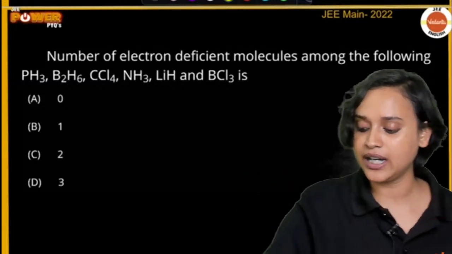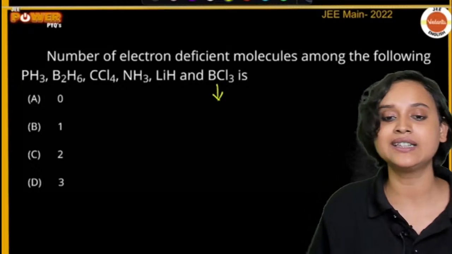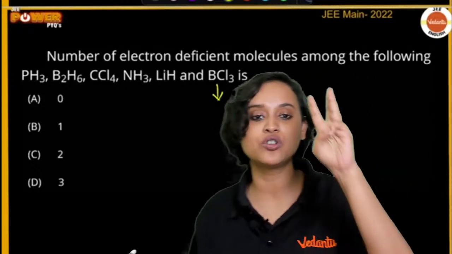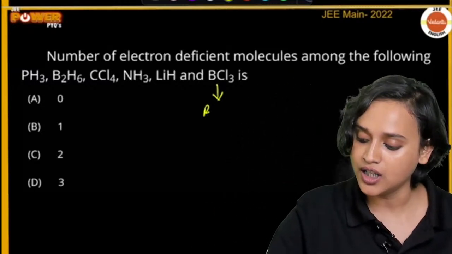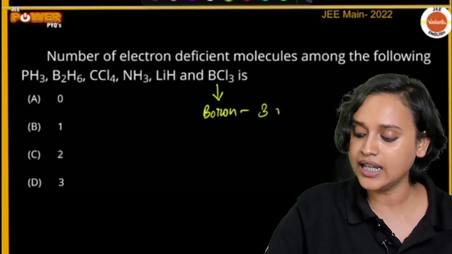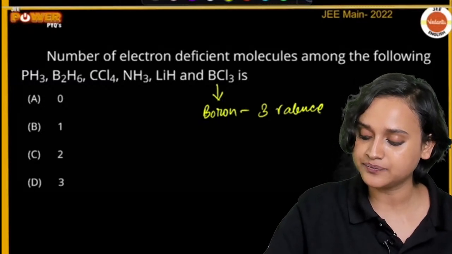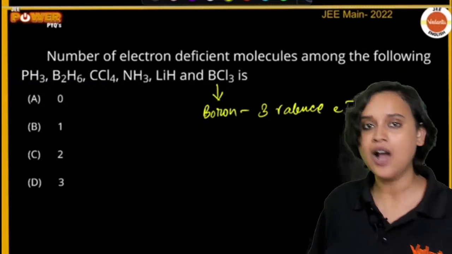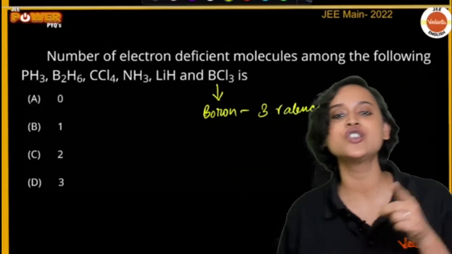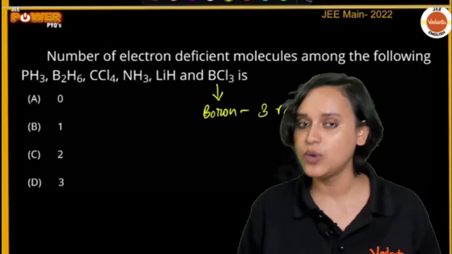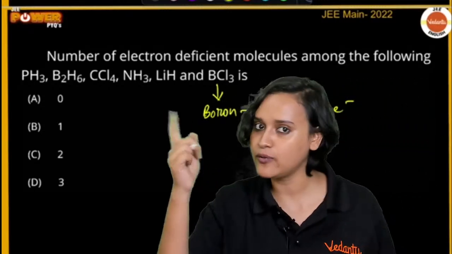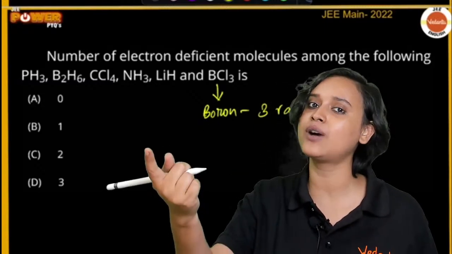First of all, have a look at BCl3. Boron has 3 valence electrons, correct? After it forms bonds with the Cl atoms, each Cl atom will give one electron and boron will also give one electron.